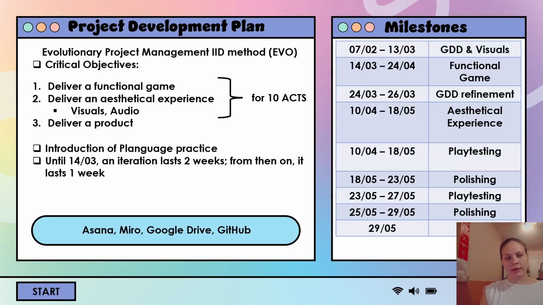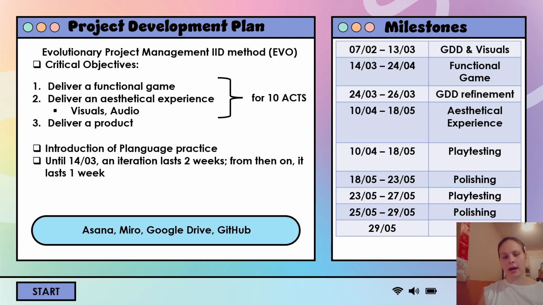I will be using the EVA IID method with clear objectives defined, which are to deliver a functional game, which means that all gameplay and story code works, then to deliver an aesthetical experience, focusing on visuals and sound, then to deliver product which is about enhancing player feedback for a smoother and more polished experience. And that is done for all 10 acts or 10 levels of the game.